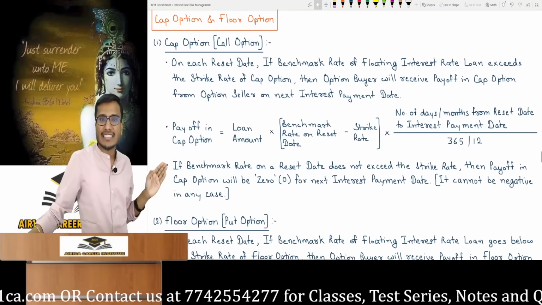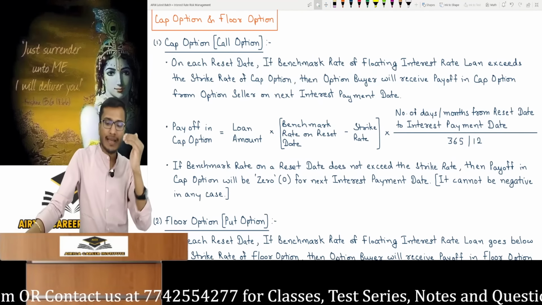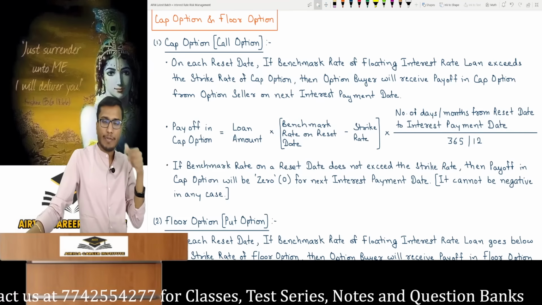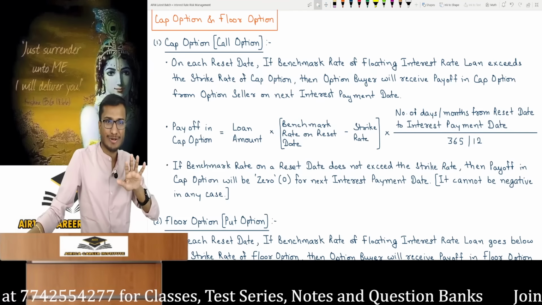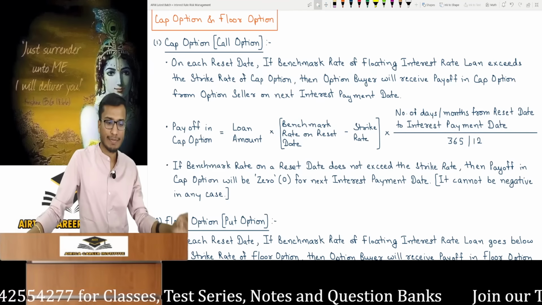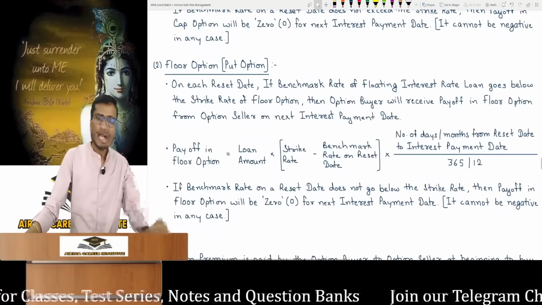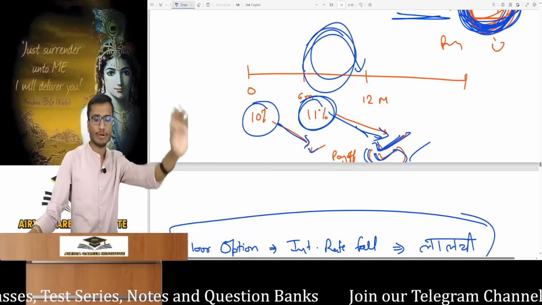Now I have written here for clarification, if the benchmark rate on the reset date does not exceed the strike rate and remains lower in the market, then in this scenario the payoff will be zero. It can never be negative in any case. Just remember that. That's the cap or call option. Now the floor put option. Cap option understood. Then the floor option is simple.